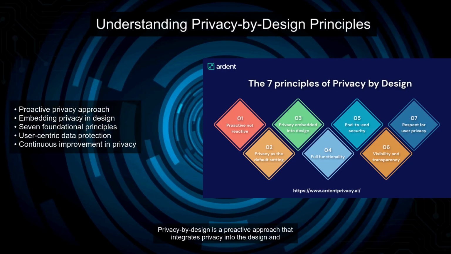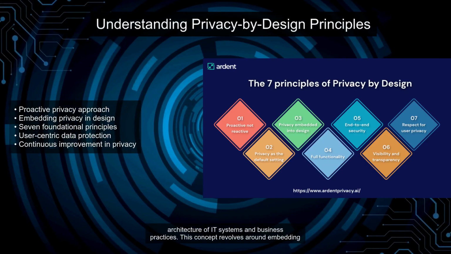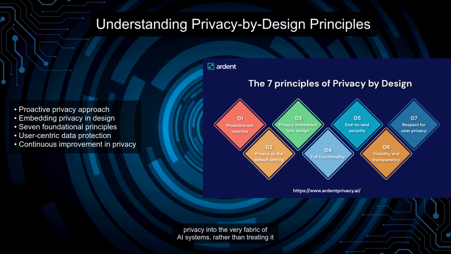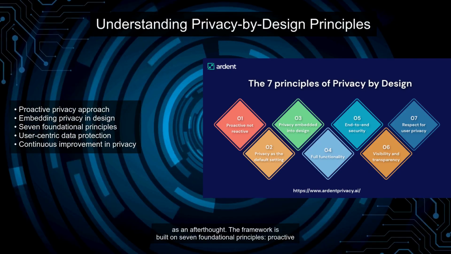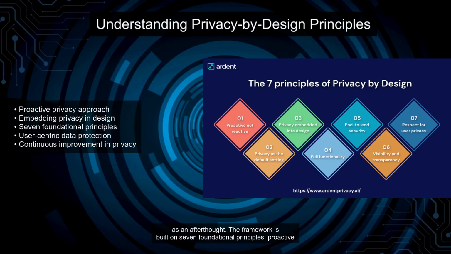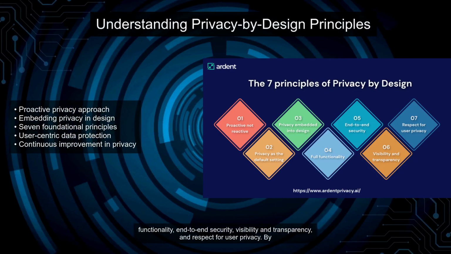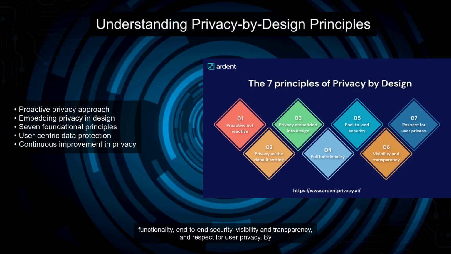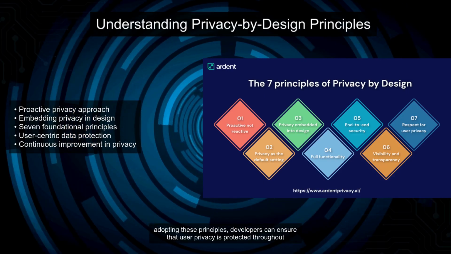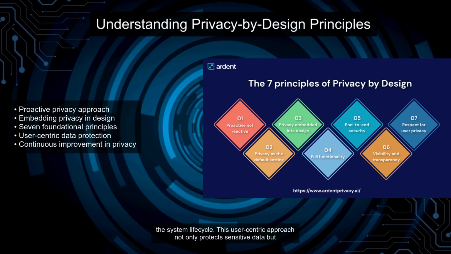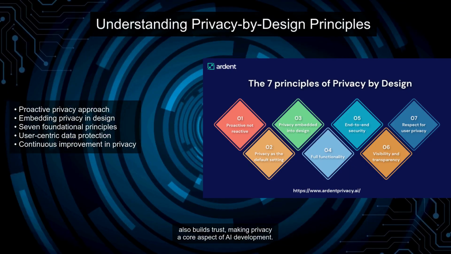Privacy by design is a proactive approach that integrates privacy into the design and architecture of IT systems and business practices. This concept revolves around embedding privacy into the very fabric of AI systems, rather than treating it as an afterthought. The framework is built on 7 foundational principles: proactive not reactive, privacy as the default setting, privacy embedded into design, full functionality, end-to-end security, visibility and transparency, and respect for user privacy. By adopting these principles, developers can ensure that user privacy is protected throughout the system lifecycle. This user-centric approach not only protects sensitive data but also builds trust, making privacy a core aspect of AI development.